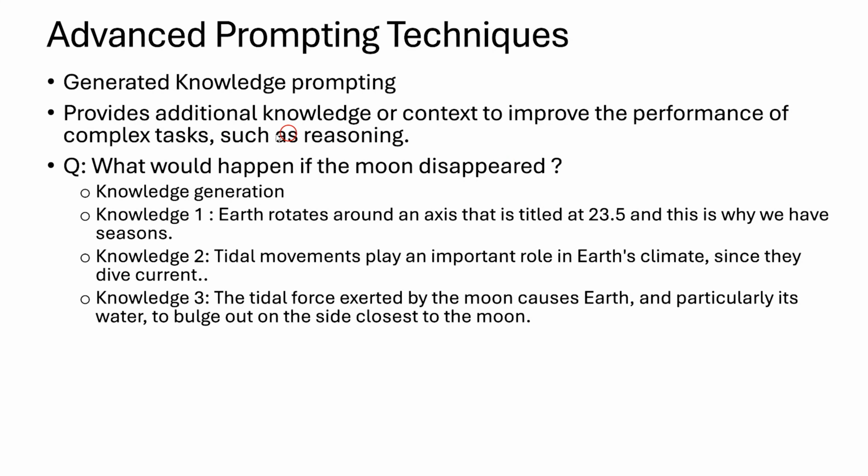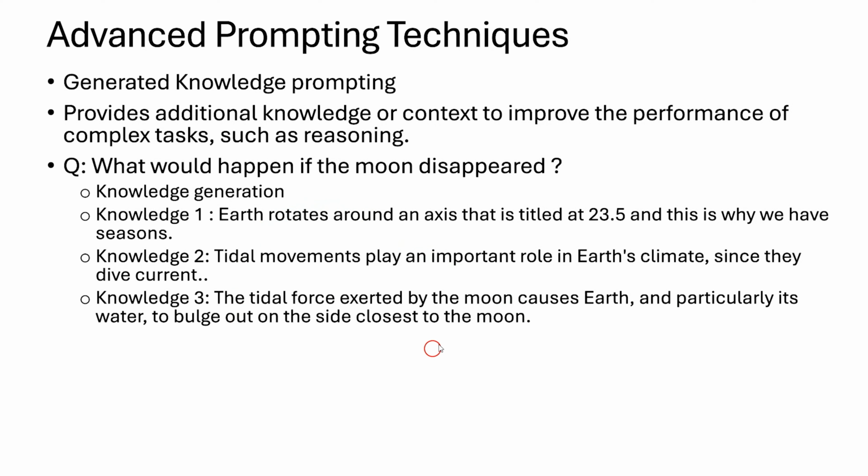We'll see now. If you see this question, what would happen if the moon disappeared? And also I'm giving some knowledge like Earth rotates around an axis that is tilted at 23.5, and this is why we have seasons. Tidal movements play an important role in Earth's climate since they drive currents, and the tidal force exerted by the moon causes Earth, and particularly water, to bulge out on the side closest to the moon.